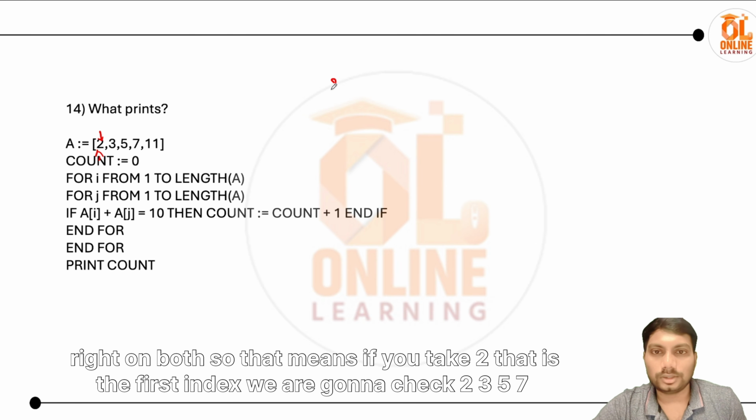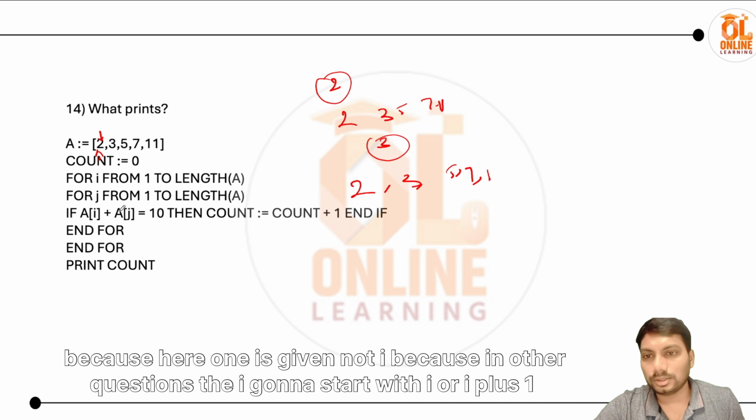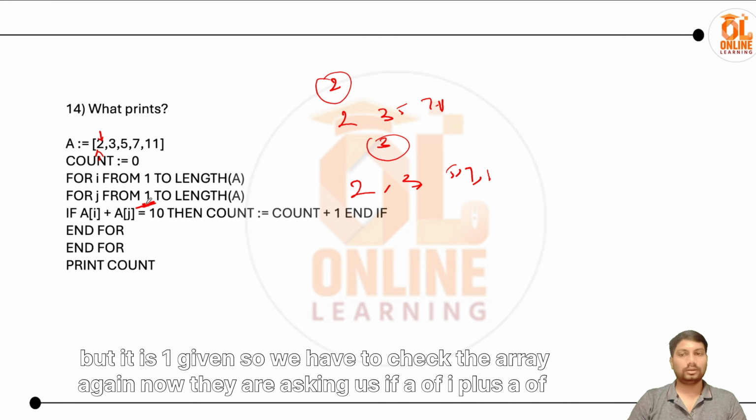If we're taking 2, the first index, we are going to check 2 3 5 7 and 11. Even if we take the element 3 for the ith index, we again check 2 3 5 7 11, because here 1 is given, not I. In other questions it would start with I or I plus 1, but here 1 is given, so we have to check the array again.